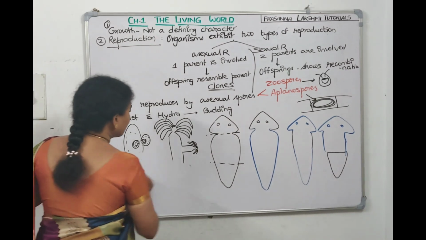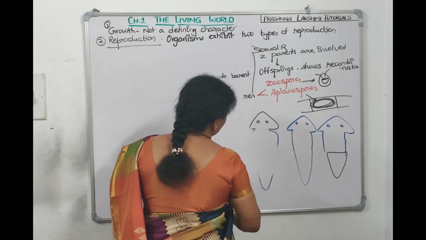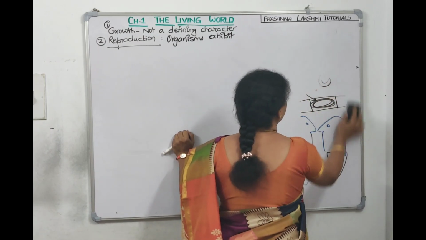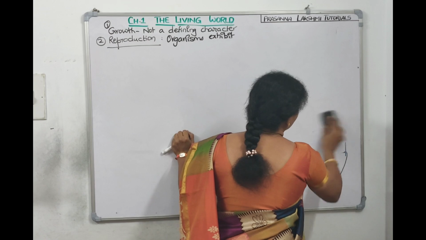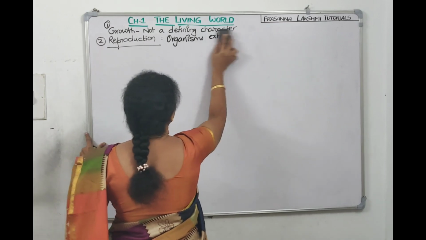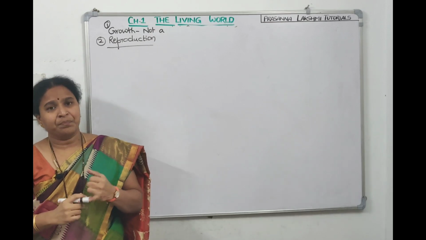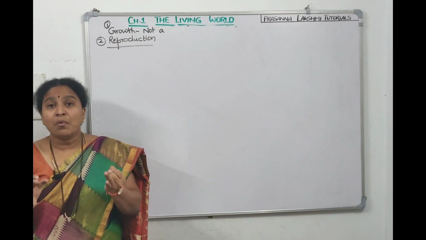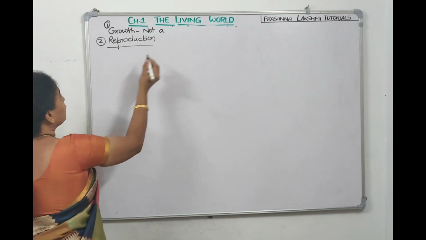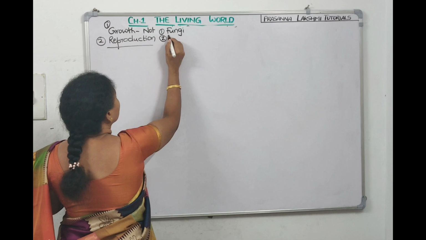Right. Now we'll take some more examples for reproduction. If we take filamentous algae, the primitive plant called algae which is completely in water. Then next, if we talk about bryophyte, mosses, the protonema of mosses means the juvenile stage of moss. So like filamentous algae, and in moss the juvenile stage called protonema, they reproduce by fragmentation. So first point, what did we talk about? First point, fungi, asexual spores. Then we talked about yeast and hydra.